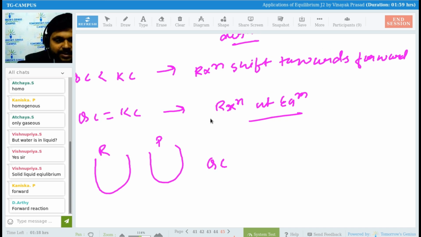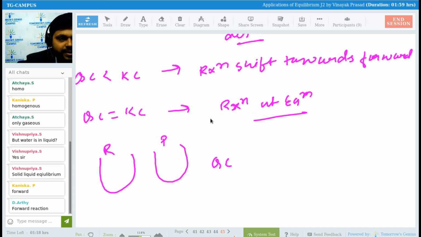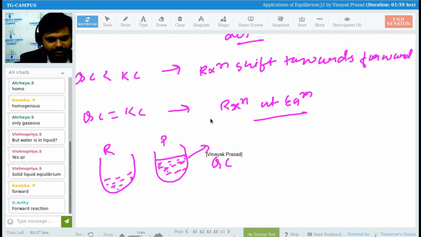We are having this part more, right? This part is more and this part is lesser. If QC is greater, it means the product is in greater amount and the reactant is in lesser amount.